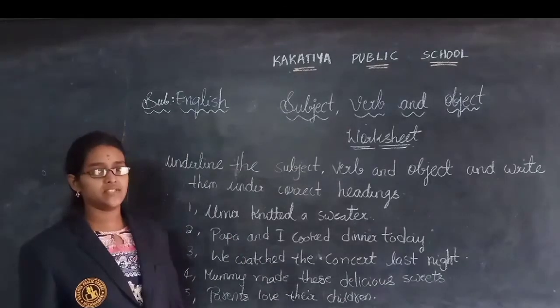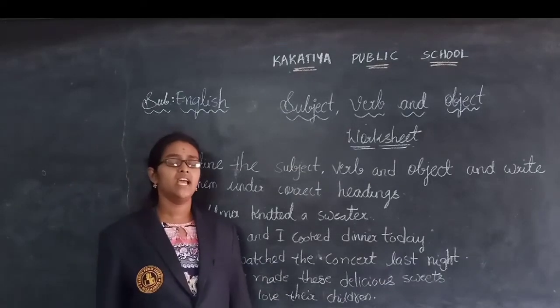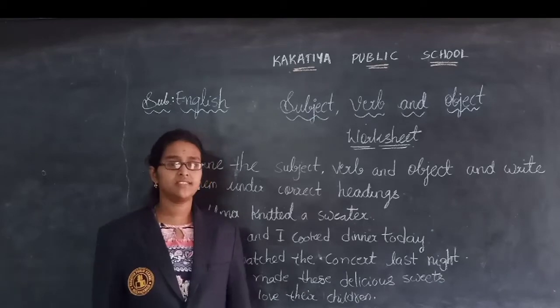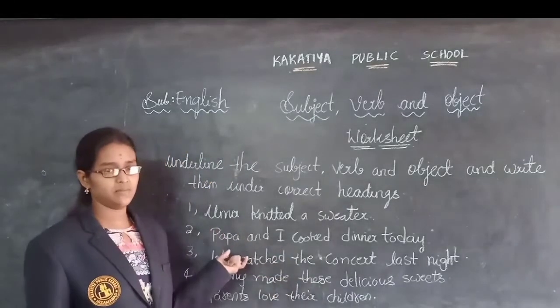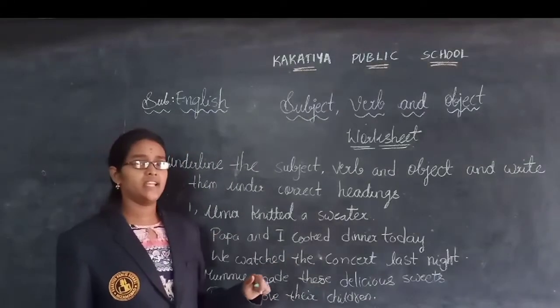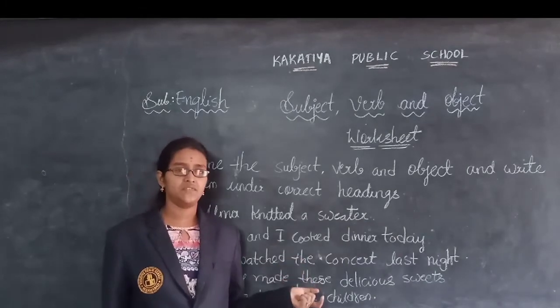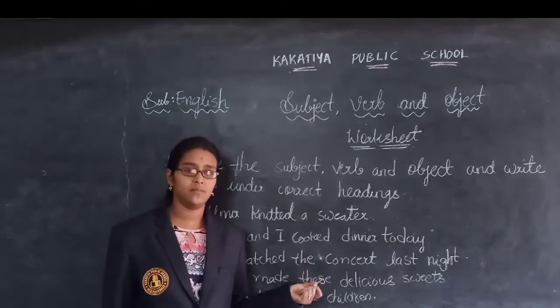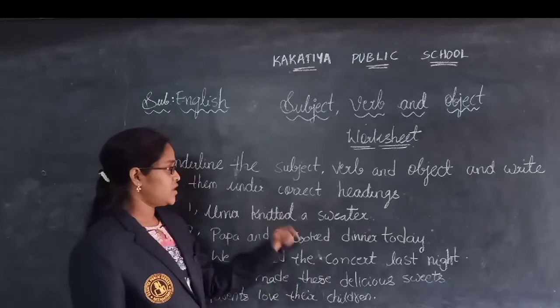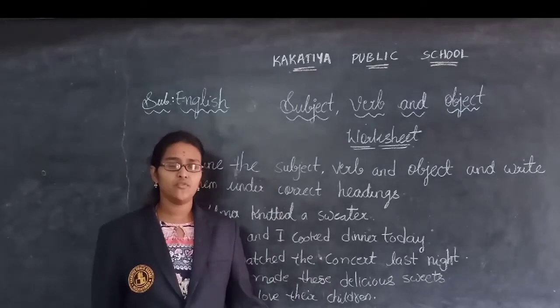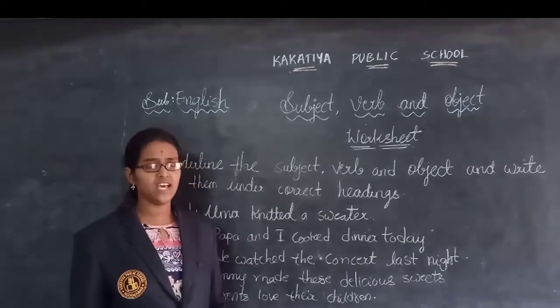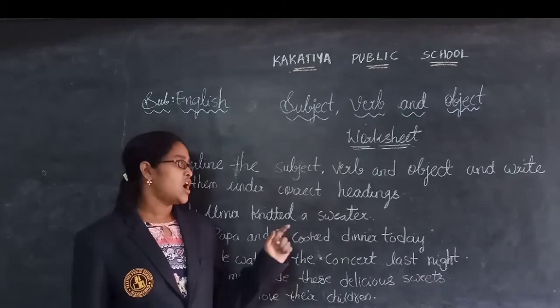Once again we will revise what is subject. Subject is the part of a sentence which tells us about someone or something. And what is the predicate? The other part of the sentence which tells us about the subject. And coming to the object, what is the object? Instead of performing the action, they receive the action, that is the object.